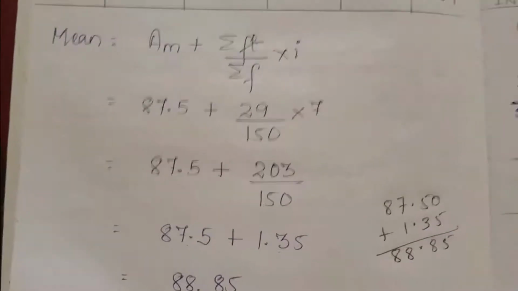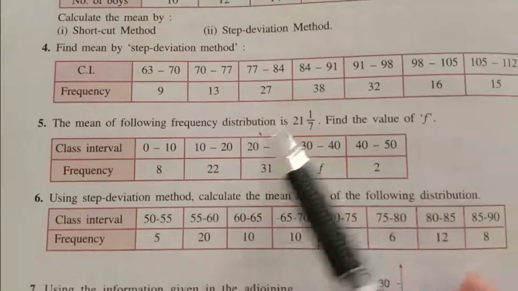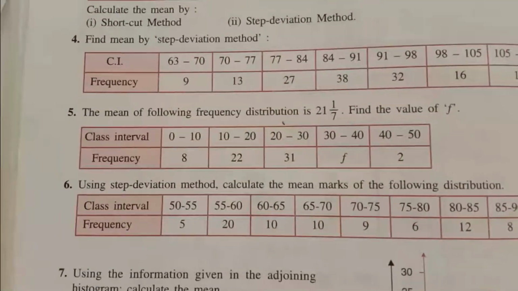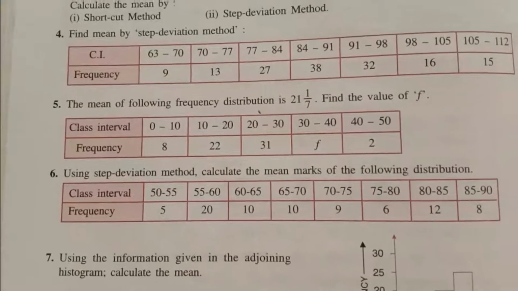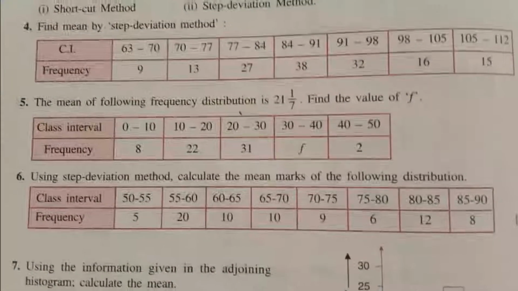Okay. Now we will solve question number 5. The mean of the following frequency distribution is 21 1 by 7. Find the value of F. So your mean is given, and your method is not mentioned. You can use any method. So better we will use the direct method, which is very easy.